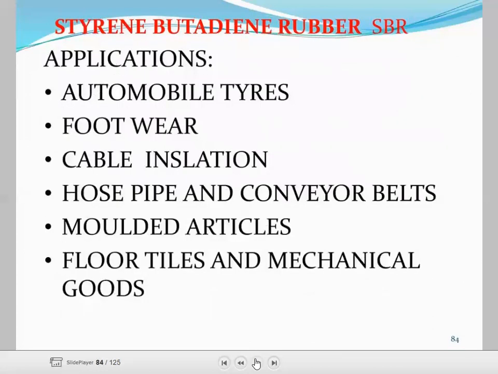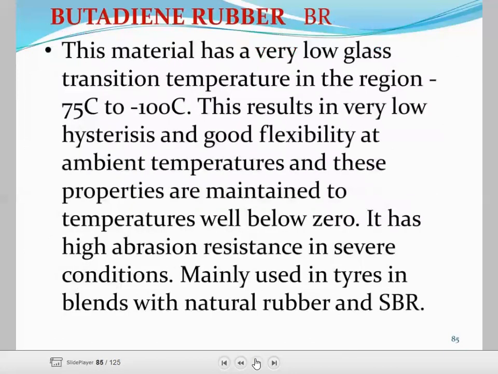Styrene butadiene rubber has applications in automobile tires, footwear, cable insulation, hose pipes, molded articles, floor tiles, and mechanical goods.